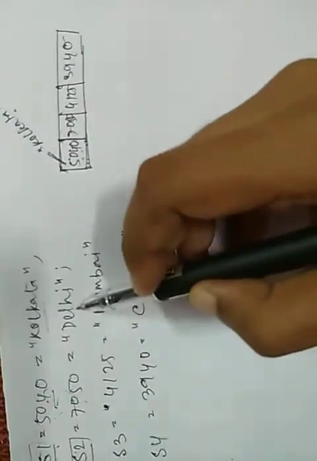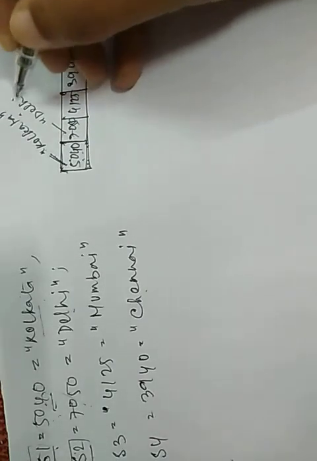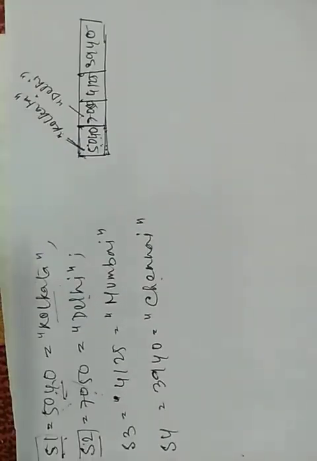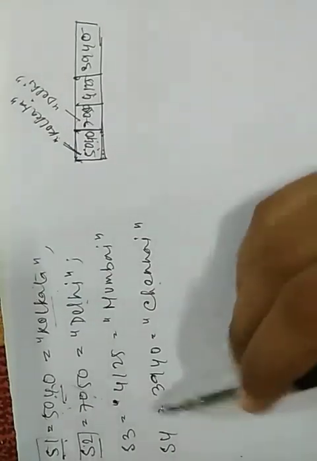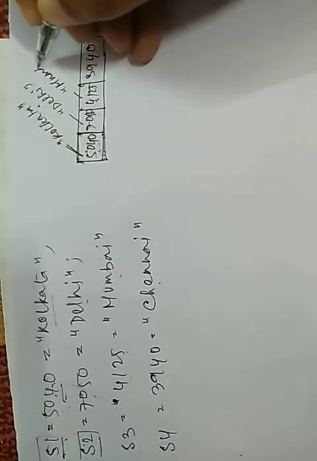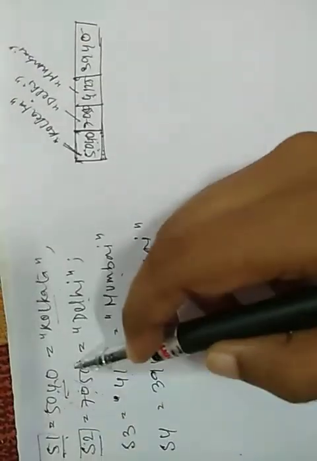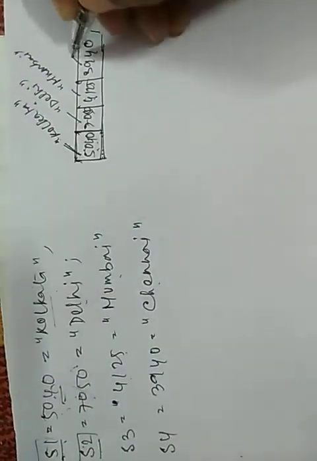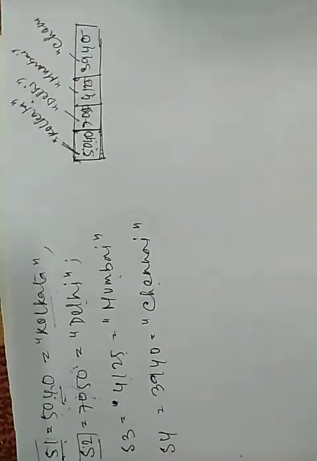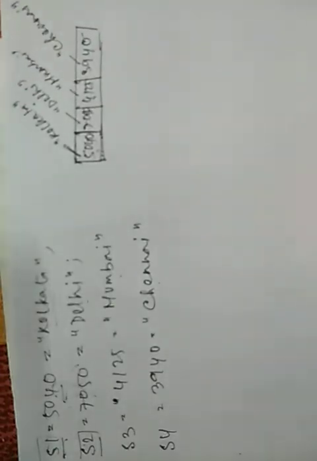7050 stores the base address of Delhi, so through this base address we get Delhi. Clear? From the third, 4125, we get Mumbai. Is it not? As it is a base address. And if we print the fourth, we get Chennai. Clear?